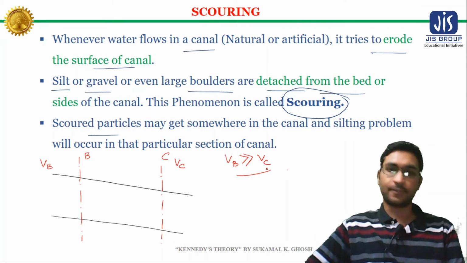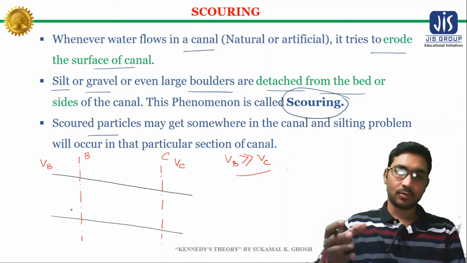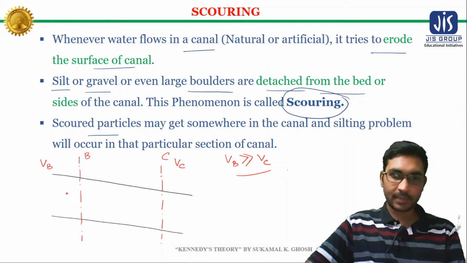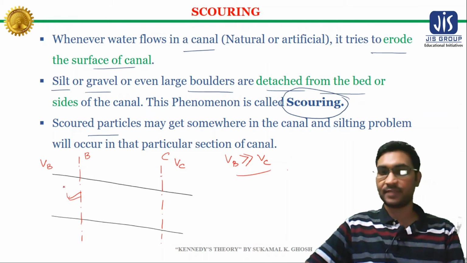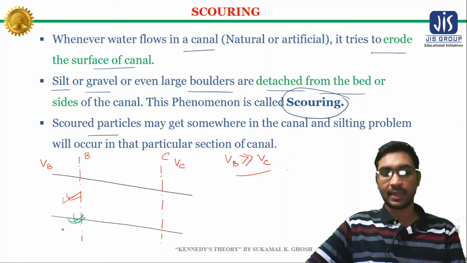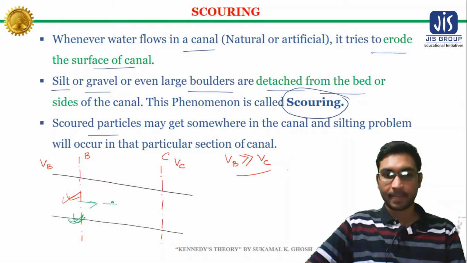If the velocity of the flowing water is higher, then what will happen? Due to the higher velocity, the water will try to scour or erode the surface of the channel. In this section the velocity of flowing water is very high, so the water flowing in section B will try to scour the surface of the channel, and the particles scoured by the flowing water in section B will flow with the water.